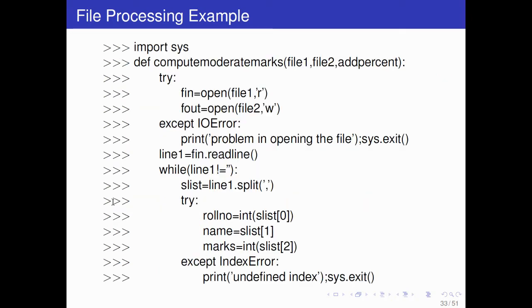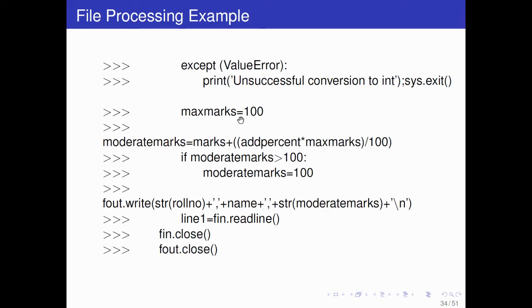Now f out, which was this f open file 2 in write mode, dot write string of roll number plus this comma, in string we are writing, plus name plus comma, then string form of moderated marks plus new line.